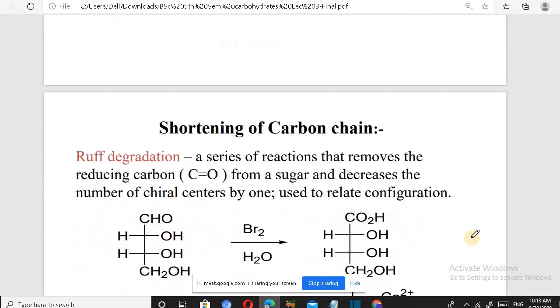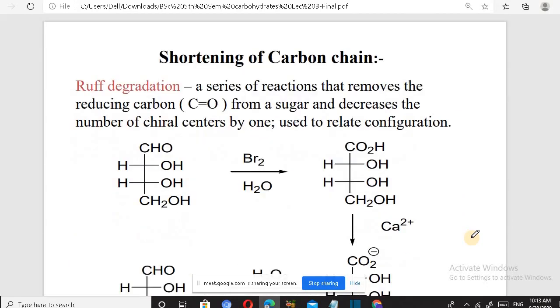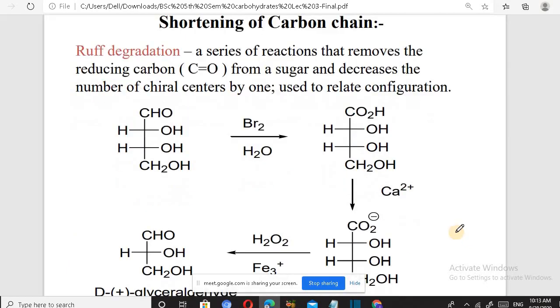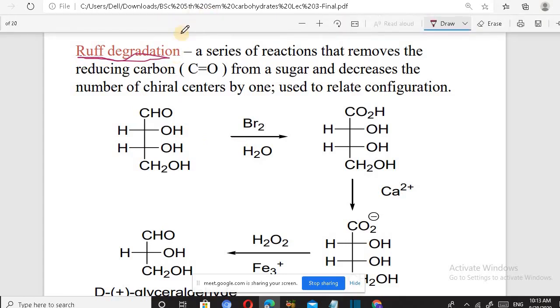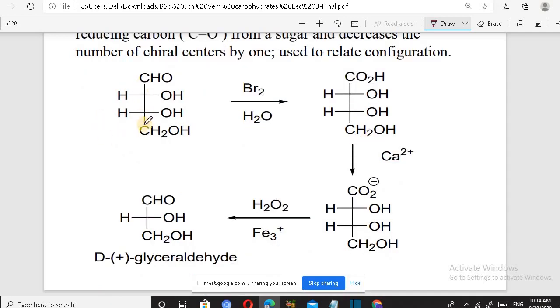So next is shortening of the carbon chain. How can we shorten the chain? Ruff degradation method is used. This method is very important. It can be asked directly, what is Ruff degradation method? In this, the carbon chain is decreased, that is, we can shorten the carbon chain. In the first molecule 1, 2, 3, 4 carbons are present, and in the last product 3 carbons are present. So we have reduced the carbon chain.